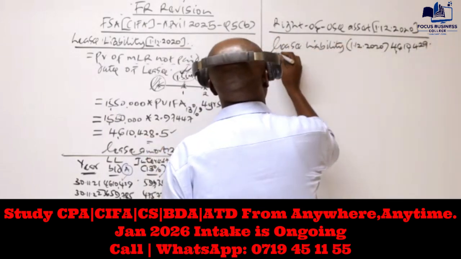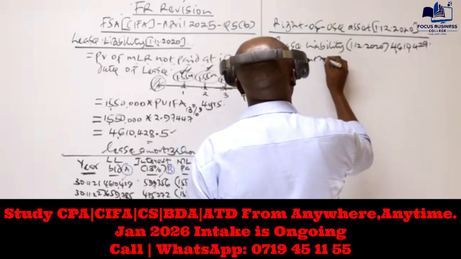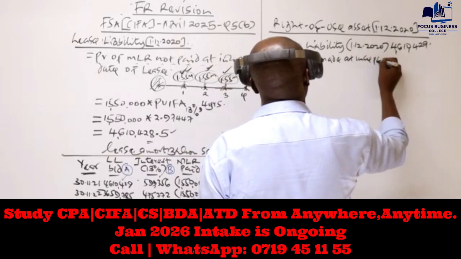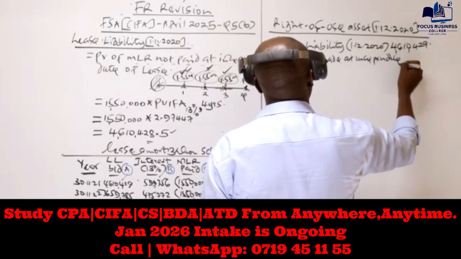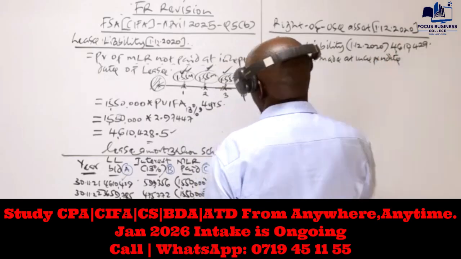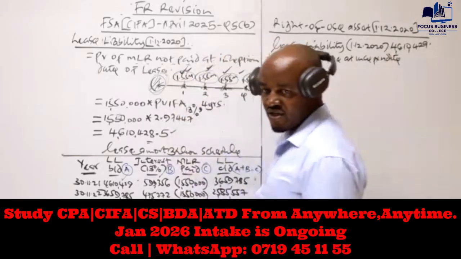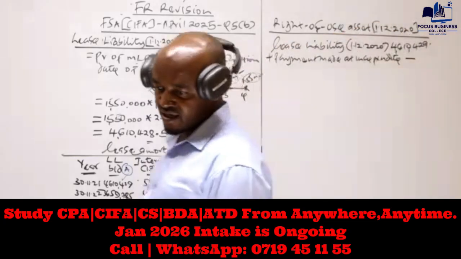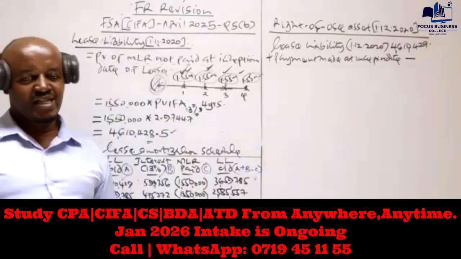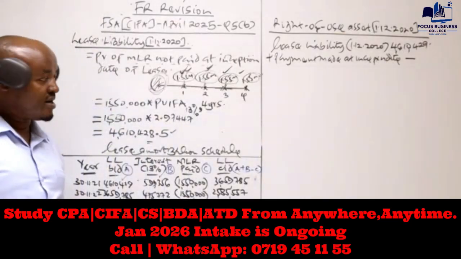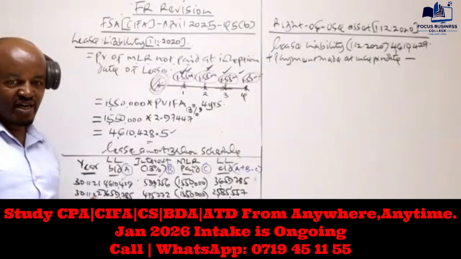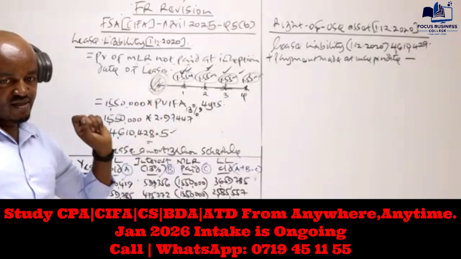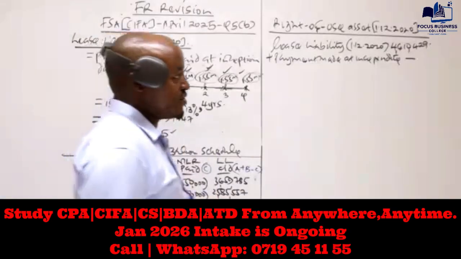To this we said we add any payment made at the inception date of the lease. Do we have any payment made at the inception date? In our case, we don't. You can only have such a payment where the minimum lease rentals are payable in advance. If it is payable in advance, the amount was supposed to be paid at the inception date of the lease.